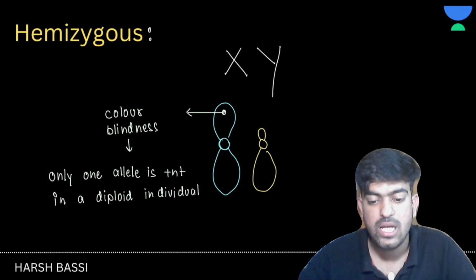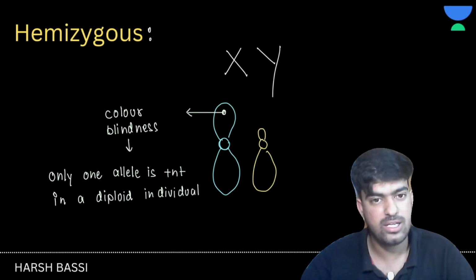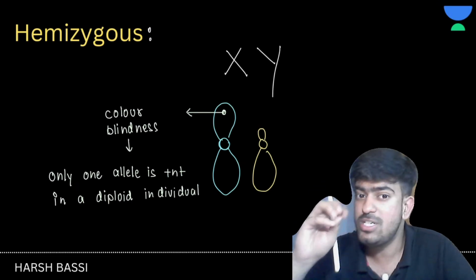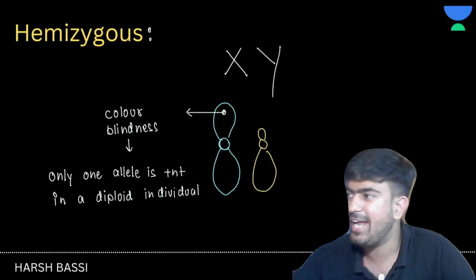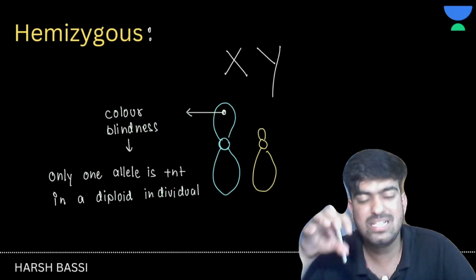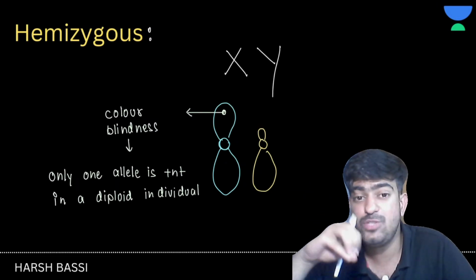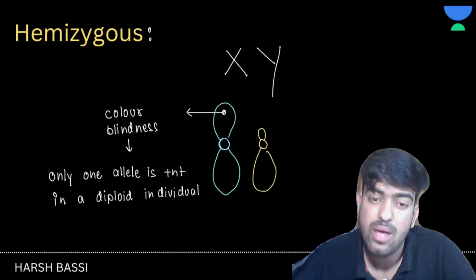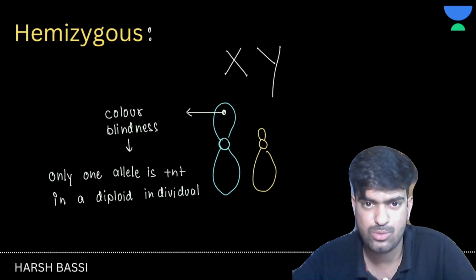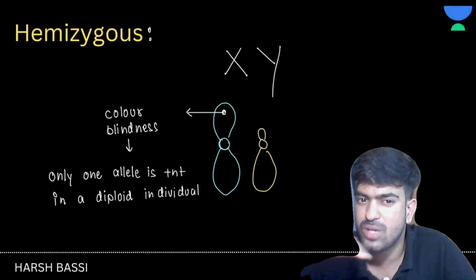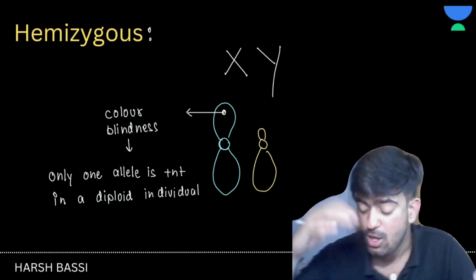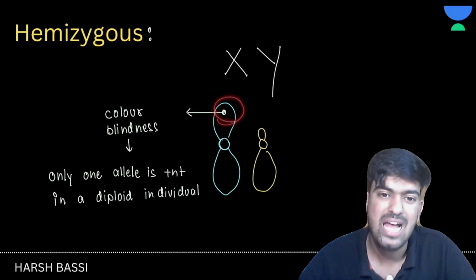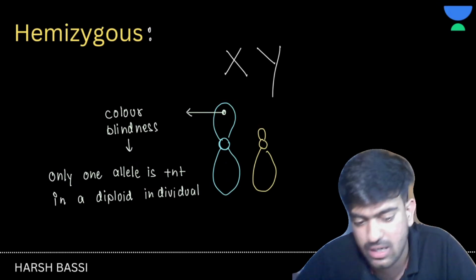For example, the gene for color blindness in human males is present only on the X chromosome, and on the Y chromosome there is no such gene. So just imagine if we got a defective X chromosome which carries the gene for color blindness, that means we will have color blindness. The chances of color blindness in males are pretty high, because in females there may be another X chromosome which can help manage the condition, but in males this one chromosome is solely responsible. So males have high chances of color blindness.